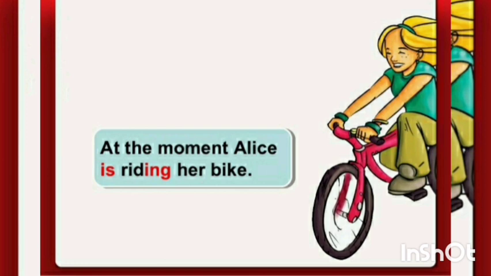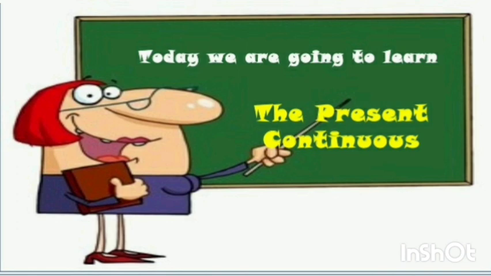Okay, students, I hope it is clearer to all of you in which context we are using the be verb and the main verb with ing. Yes, students, today we are going to learn the present continuous tense.